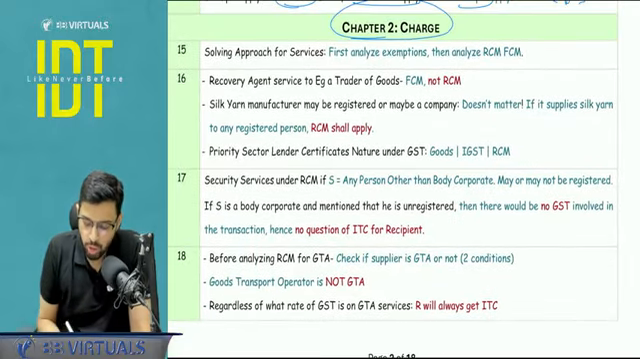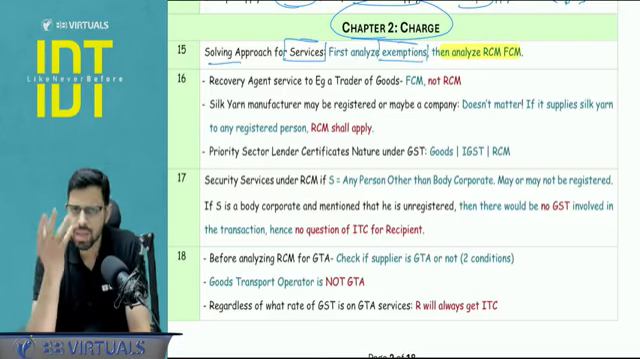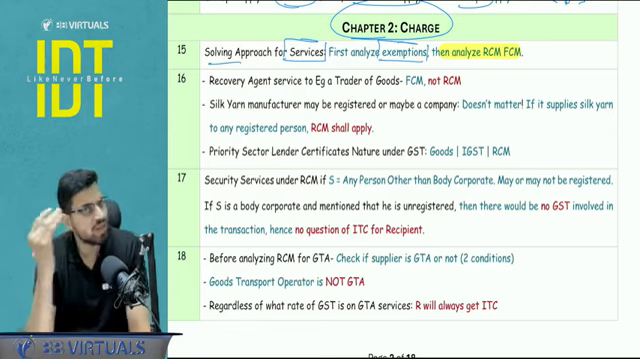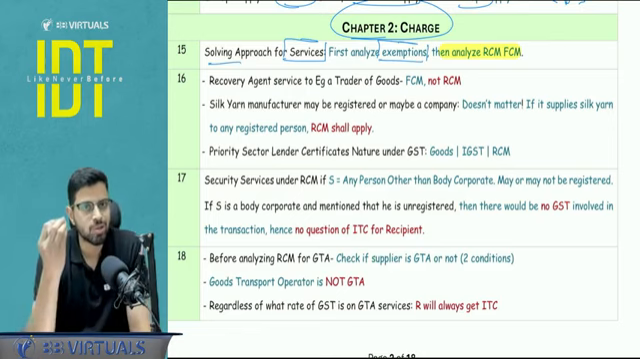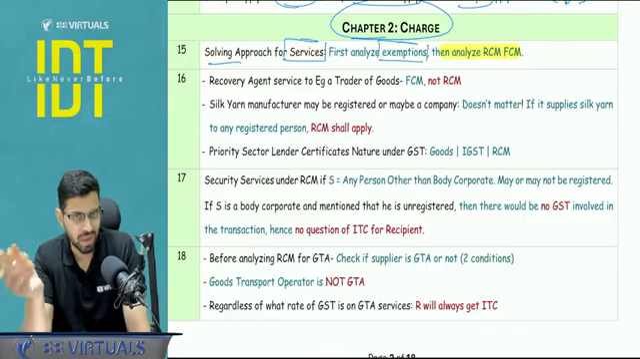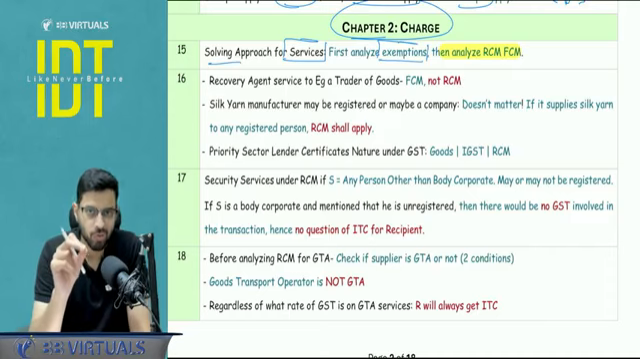Solving approach I want you to have for services: first analyze exemption, and then you analyze the RCM FCM aspect. Sir, why? Because first we will see whether something is taxable or not. If it is taxable, then the question comes as to who is going to pay the tax, whether the supplier will pay or the recipient will pay. Sir, why didn't you tell this for goods? Because in case of goods, the exemption is not a part of our course.